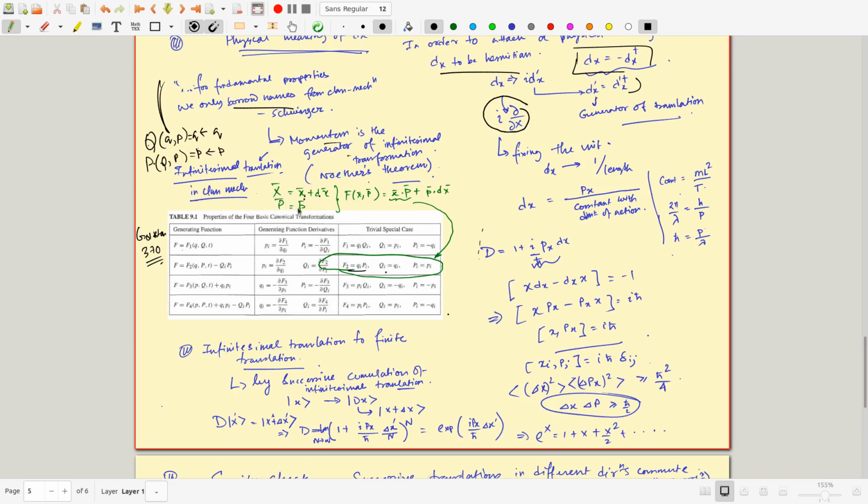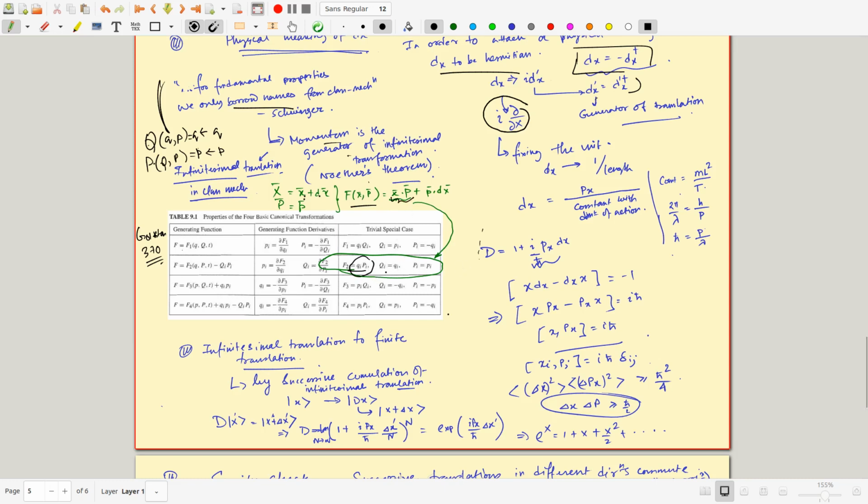So that is what we wanted to do, right? Your x will go to x plus dx. So what kind of generating function will generate this kind of transformation? A generating function which will generate this transformation is this f, that you can check using one of these forms. So let's say if you use this form, you will get this generating function. So that means this form is basically a generating function which does nothing.